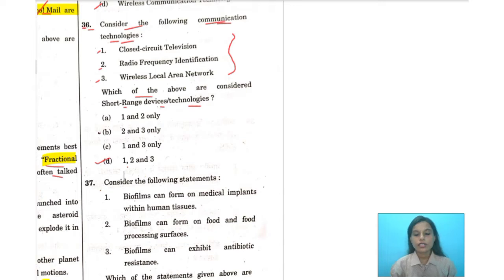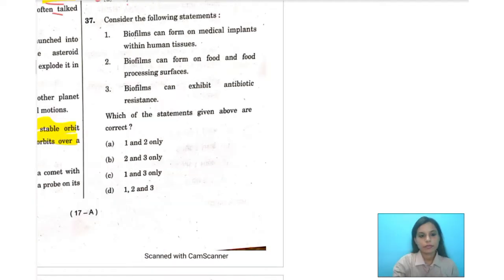Telemetry is there. So what we learn from here is that short-range devices often benefit from a relaxed regulatory regime compared to other radio communication equipment. As a general principle, a user is license free to operate such equipment. Some specific cases may require an individual license. Let's discuss the next question.